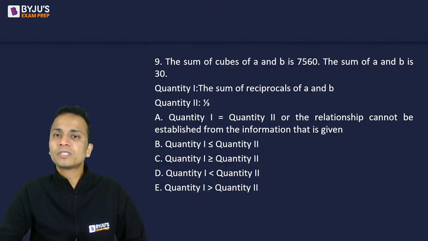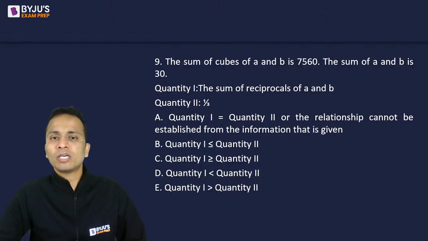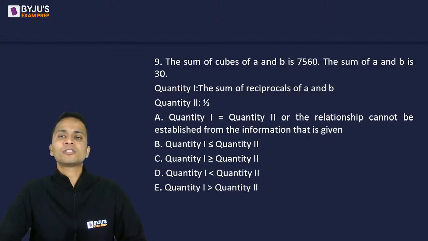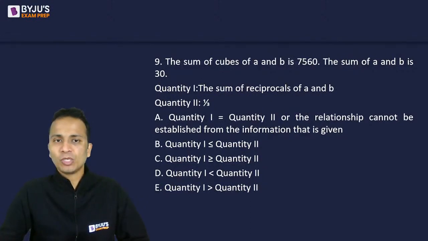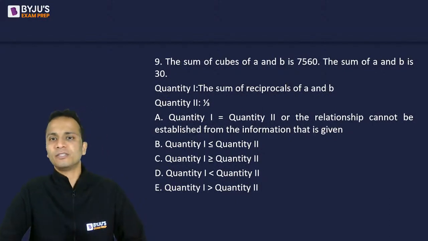The sum of the cubes is given, and the sum of the numbers is given. You have to find out the sum of the reciprocals of these two numbers. Quantity 2 is already given, so you don't have to do any calculations as far as quantity 2 is concerned.